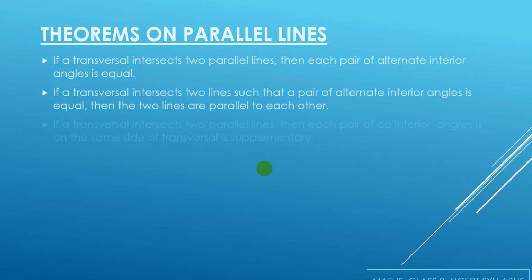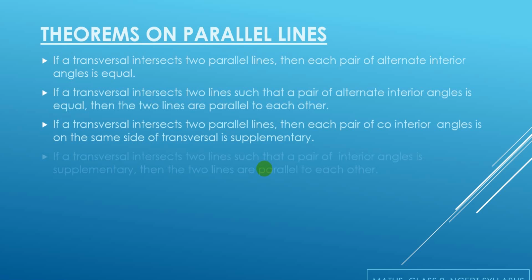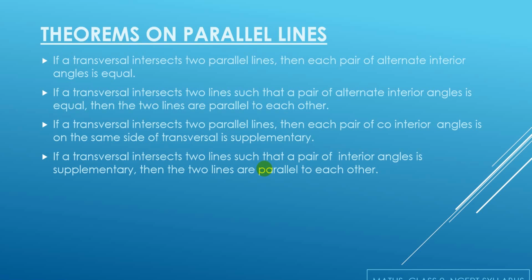If a transversal intersects two parallel lines, then each pair of alternate interior angles is equal. Now the second theorem states that if a transversal intersects two lines such that a pair of alternate interior angles is equal, then the two lines are parallel to each other. These two theorems are vice versa of each other, or we can say the converse of each other.